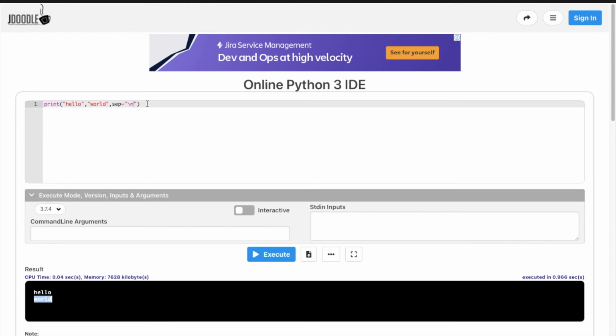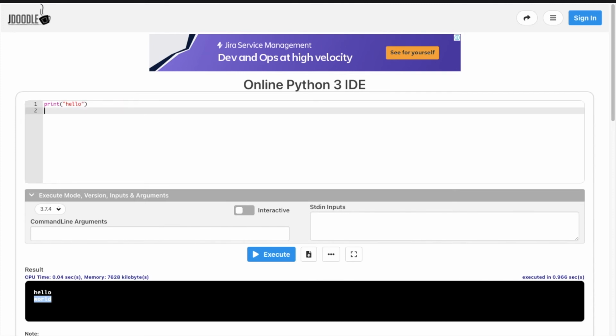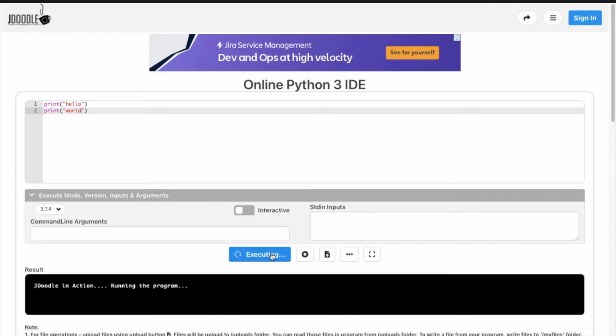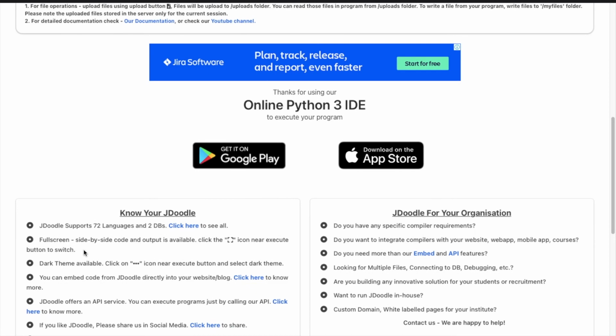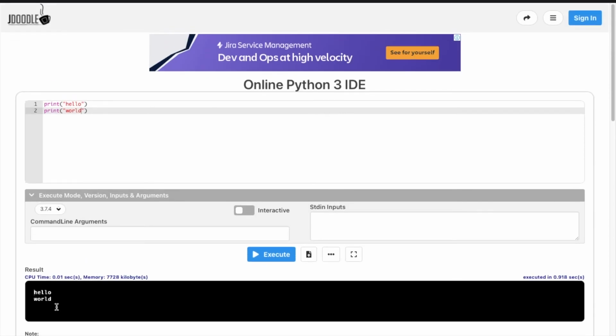There is another option, we can write hello and world in separate print statements. Print in double quotation, write world. Now let's execute it. Yeah, here we can see hello and world were printed in new lines.